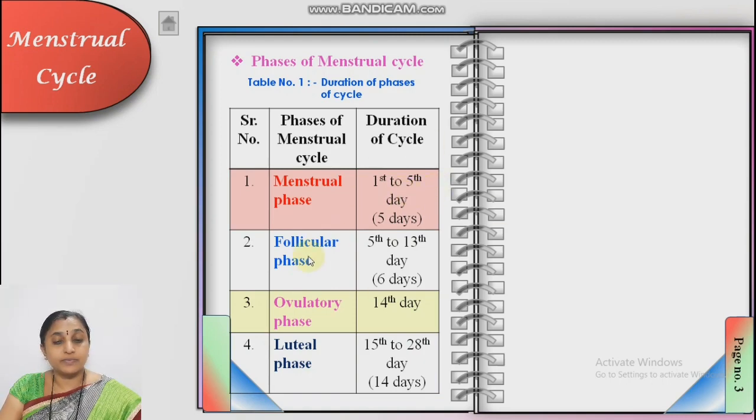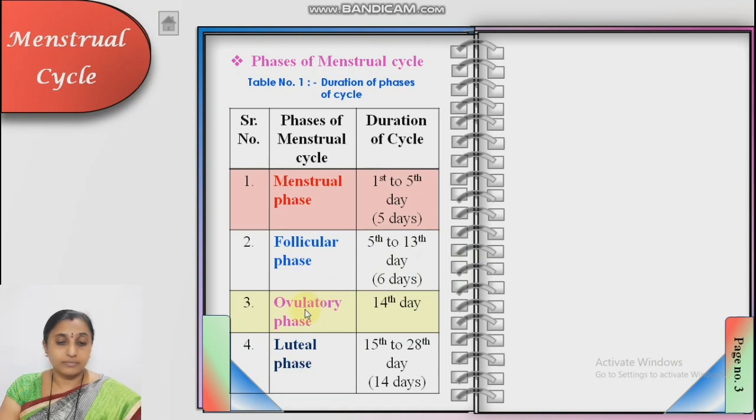Then the follicular phase, after the bleeding stops, from the 5th to the 13th day. What happens during these days? The endometrium of the uterus, which ruptured and caused bleeding, gets recovered. That is the follicular phase, and it is about 6 days. Remember, 6 days.